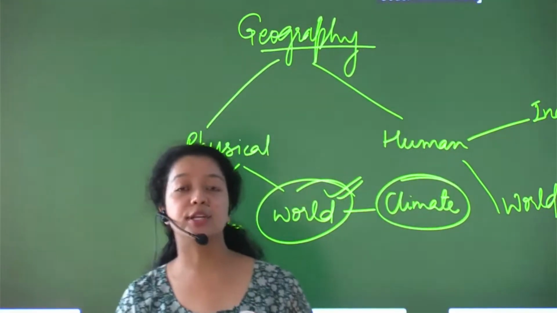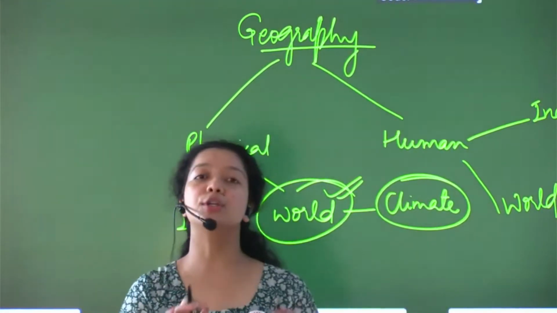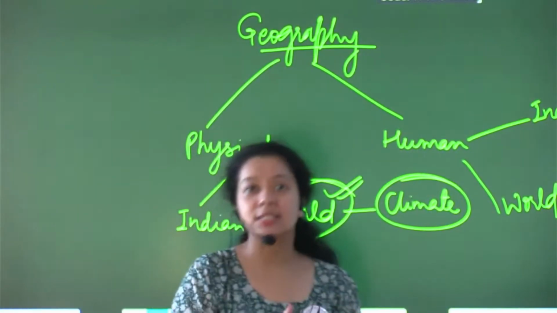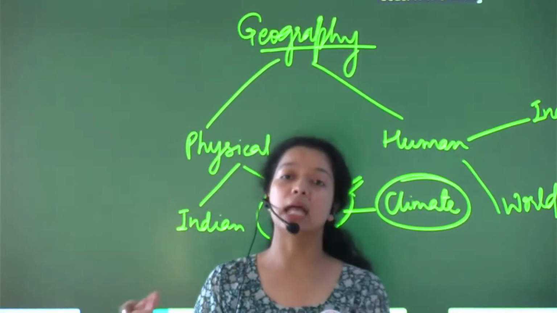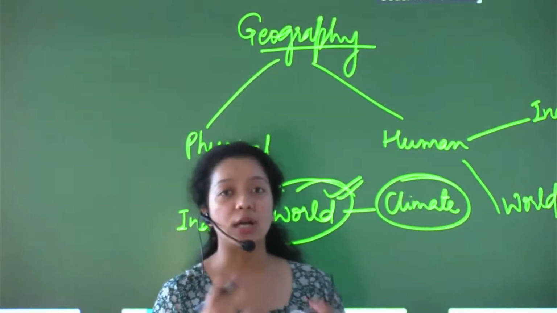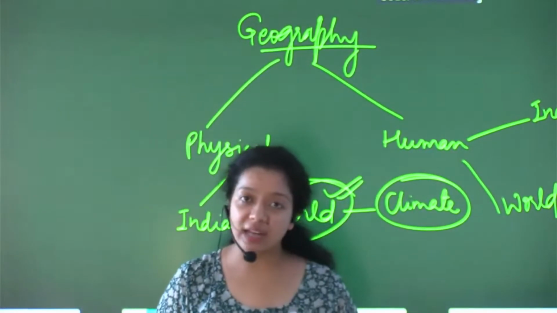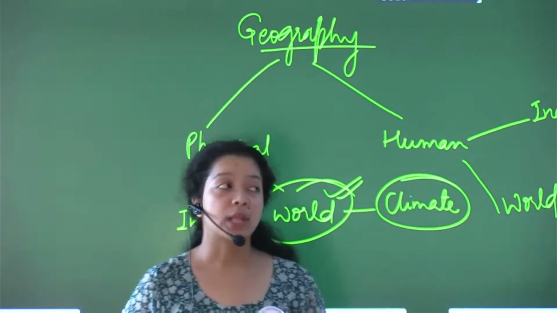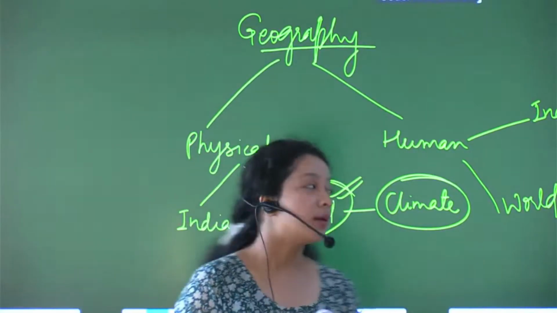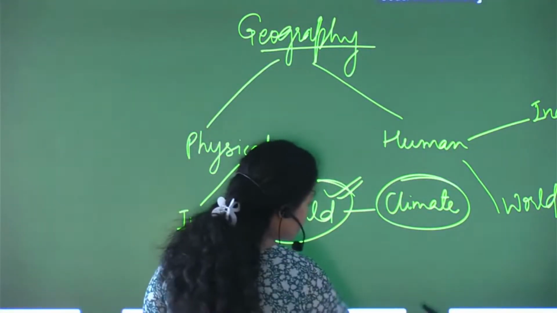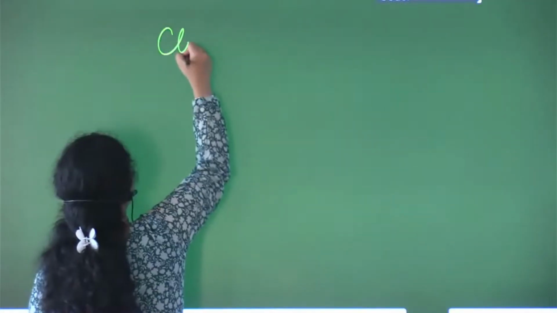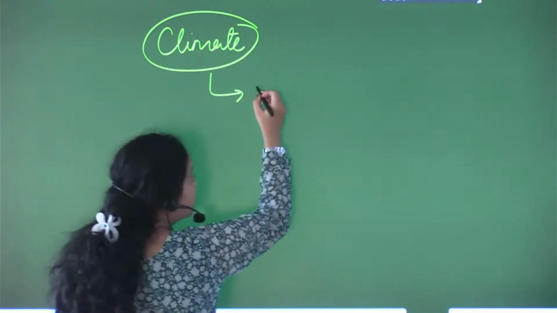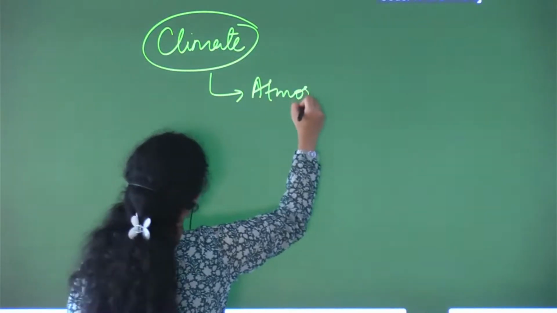So this climate unit is quite important, because in this climate unit you will not only study what all the climatic classification being done by Koppen, but beyond that we have to understand what are the components of climate, for example temperature, atmosphere, humidity. So in this climate portion we'll study about the atmosphere, which is important.